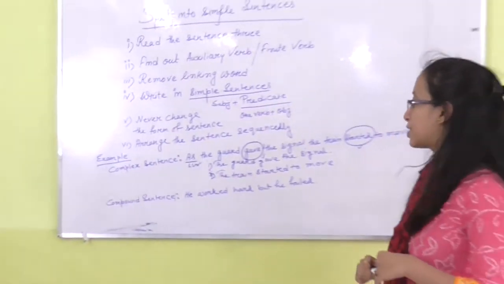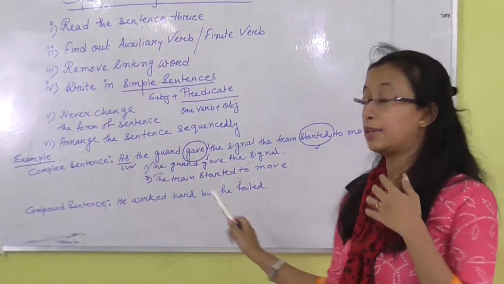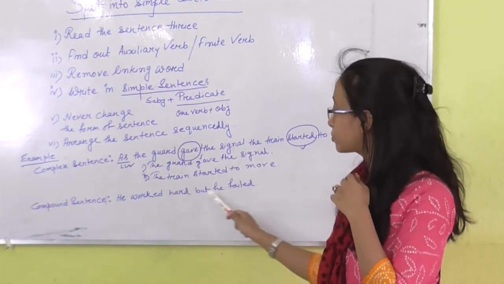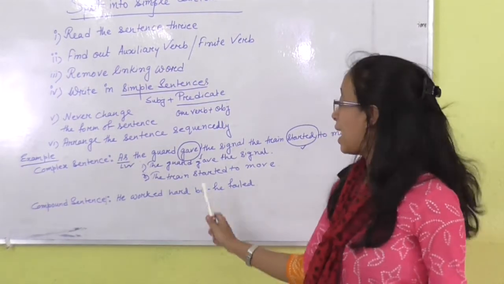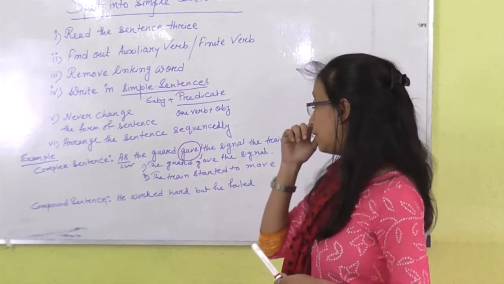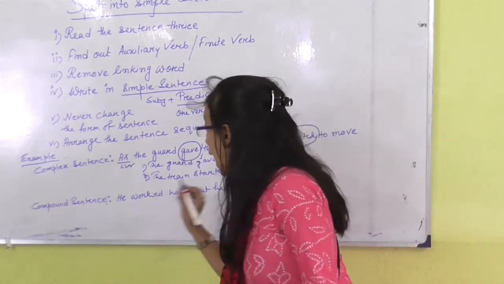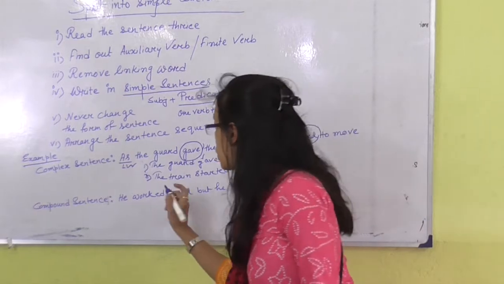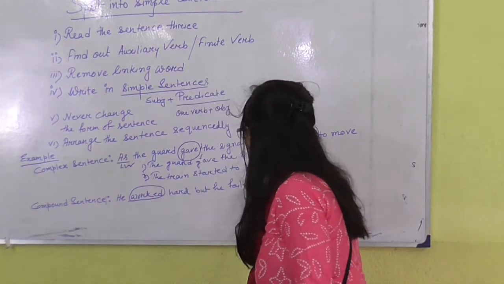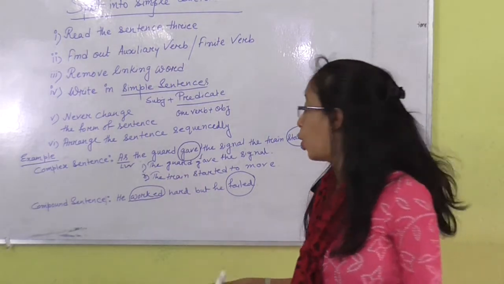See here I have written down a compound sentence. He worked hard but he failed. I can understand that it is a compound sentence because here are 2 principal clauses and the conjunction but. At first we need to find out which one is the verb. Worked is a verb here and failed is a verb here. And then I need to find out the linking word.